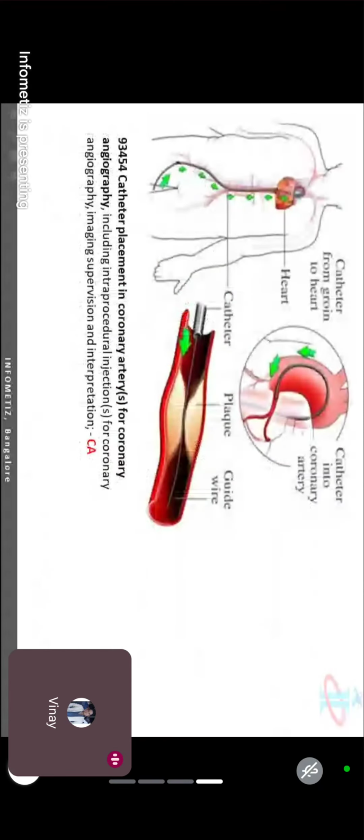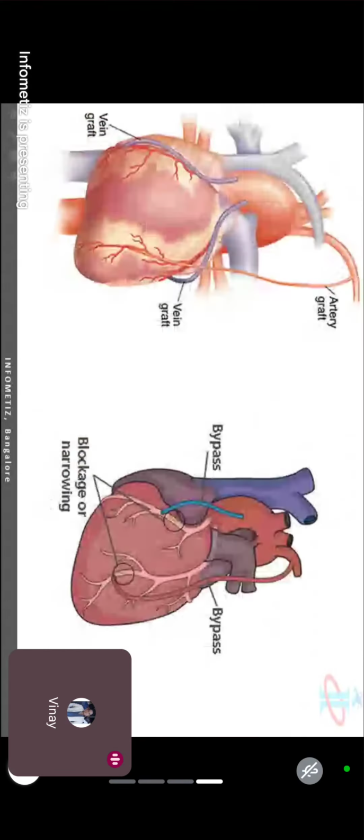Don't worry about how I will remember this. This is all documented in this table. You have this table in your book.